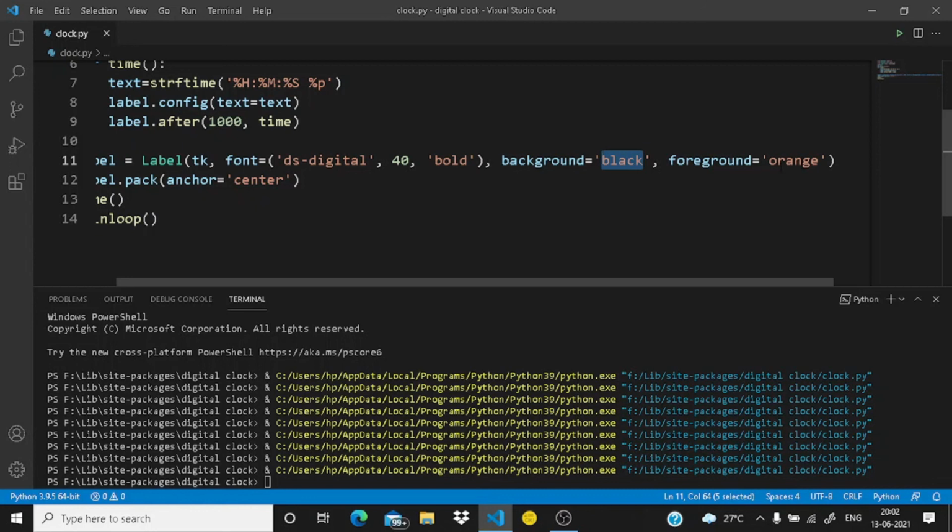So guys, this is how you can create a digital clock in Python. So guys, that's all for today.